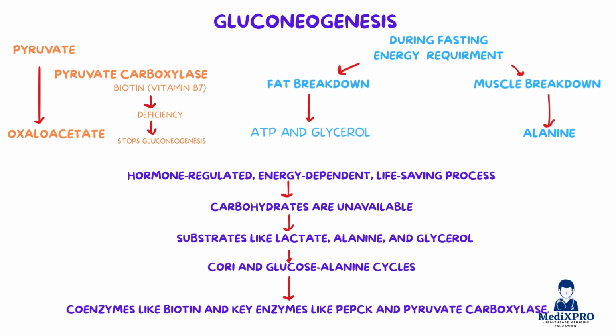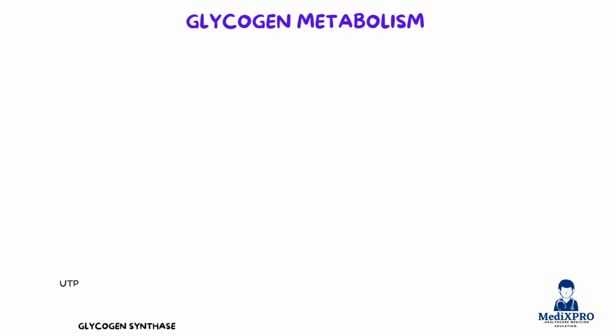It supplies glucose when carbohydrates are unavailable, uses substrates like lactate, alanine, and glycerol, operates under tight hormonal control, integrates with Cori and glucose-alanine cycles, and depends on coenzymes like biotin and key enzymes like PEPCK and pyruvate carboxylase. Understand the logic, the steps, the regulators, and you'll ace every MCQ, SEQ, and Viva.